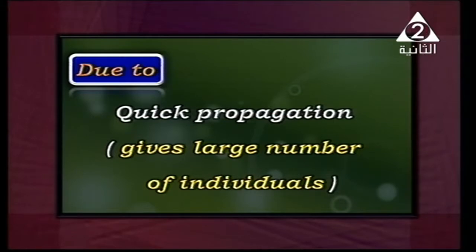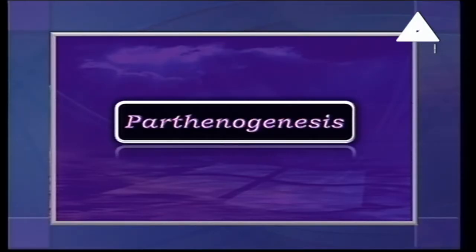After that, we have one of the most important asexual reproduction cases, which is parthenogenesis. I know that you didn't hear this word before, but I'm going to discuss it with you.